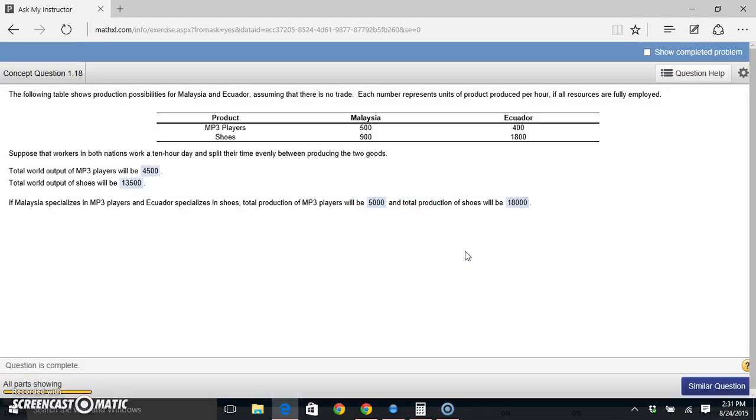So the point here, what it shows, is that when the countries specialize in whatever they're really good at, we actually end up with a better situation overall in the world. So when both countries were making both products, splitting their time, we only had 4,500 MP3 players and 13,500 pairs of shoes. But when the countries realize, hey, Malaysia is really good at making MP3 players and Ecuador is really good at making shoes, so what if we just specialize in what we're good at? We can make even more of each product, and then we can just trade. Ecuador can now sell shoes to Malaysia, and Malaysia can sell MP3 players to Ecuador, and everybody wins. So that's the point here with this question.